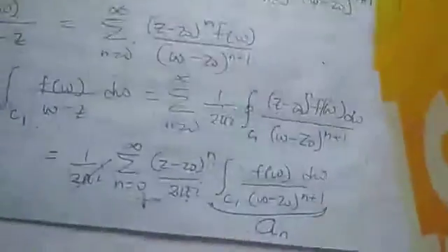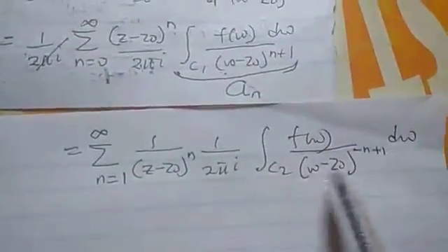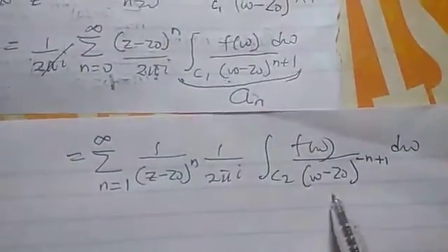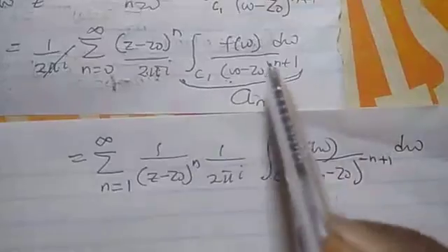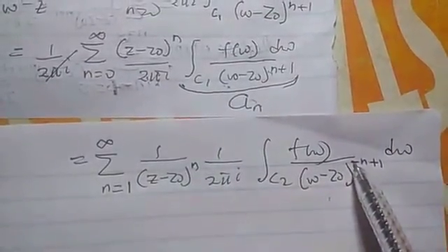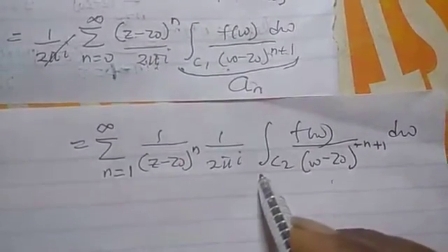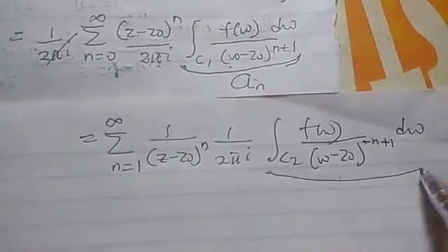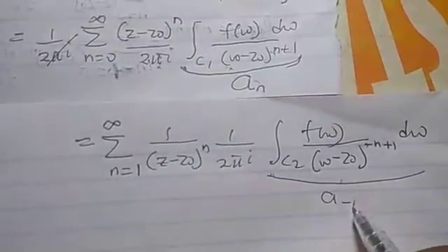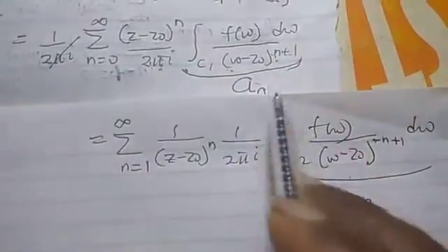You will now see that it's just the same thing as the one we called a_n earlier, if you compare them. They look alike. The only difference is that this one has a minus, so instead of a_n, it will now be a_(minus n), because the ordinary one is a_n.